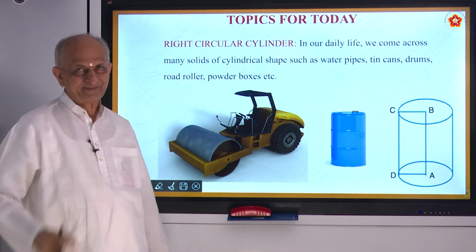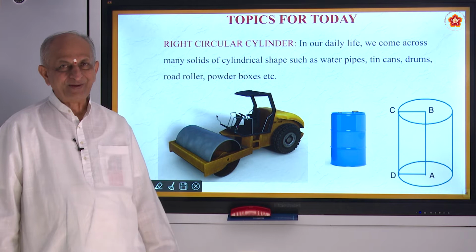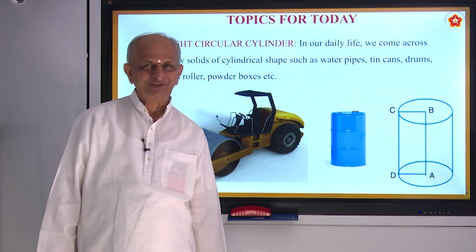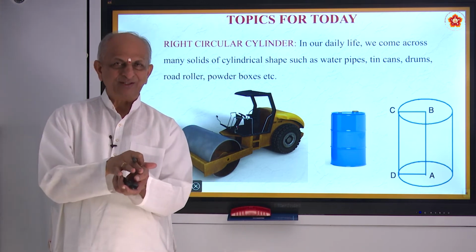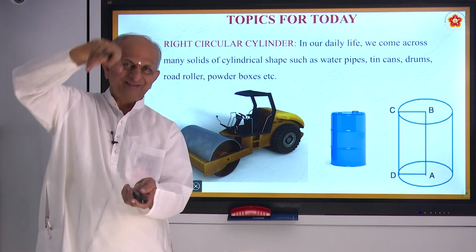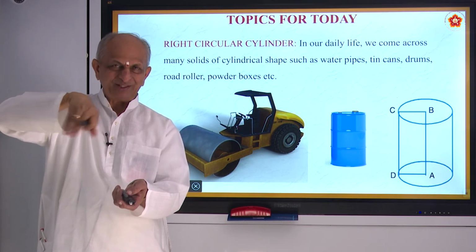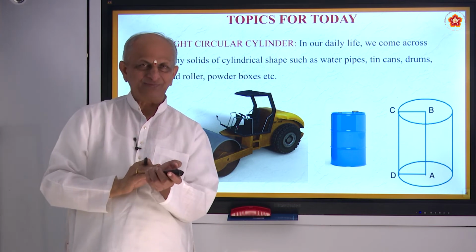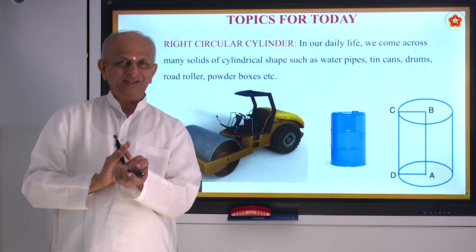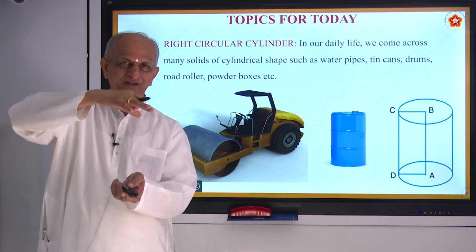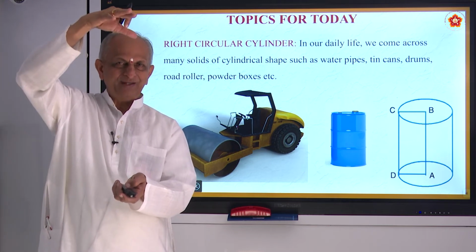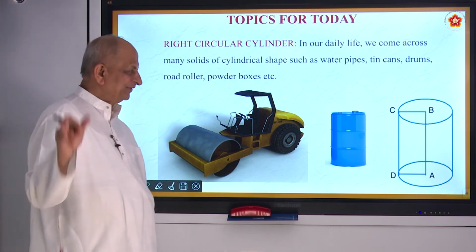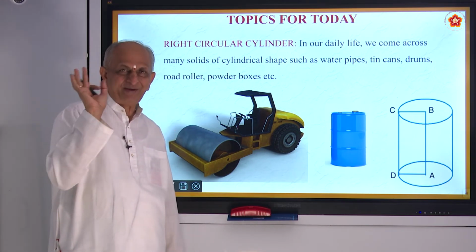Or even filter papers. And in our house, if the number of members is more, dosa. In hostel, they make dosas. So what they do, they arrange dosas one above the other. One dosa is a circle, of course, strictly not a circle, but neglecting thickness, you can say one dosa is a circle. So if you keep 10 or 15 dosas one above the other, it becomes a cylinder. Is it not? So don't think of dosa only, it is just an example I told.